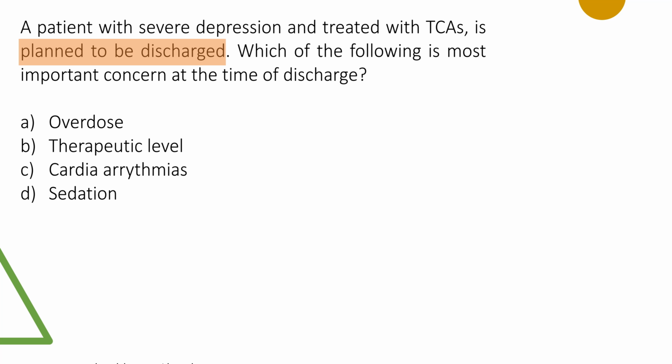A patient who's planned to be discharged. If you've read about suicide, you know one point of time where there is increased risk of suicide is when you start medications. Another point of time where you should be looking for an increased risk of suicide is immediately post discharge. So with this understanding, tricyclics being dirty drugs, and I hope you also know that tricyclics are quite lethal, even a small overdose can lead to death. So, with this understanding of increased risk post discharge and tricyclics being dirty drugs, what do you think is the best answer? Overdose should be the most important concern.